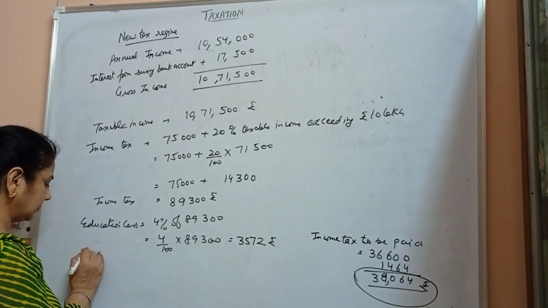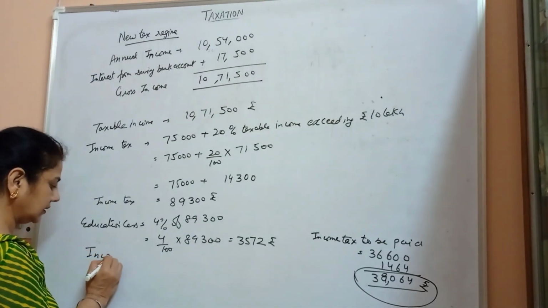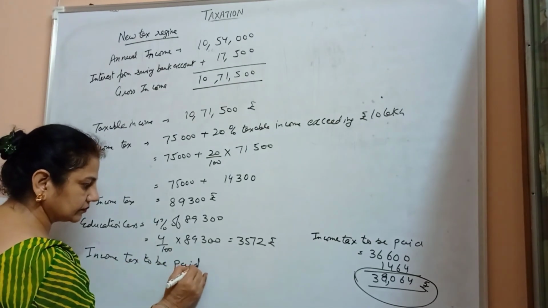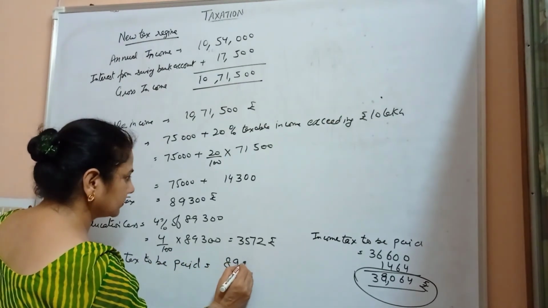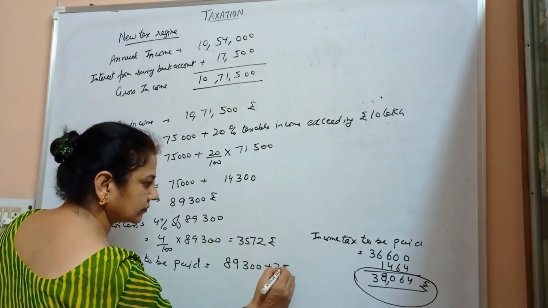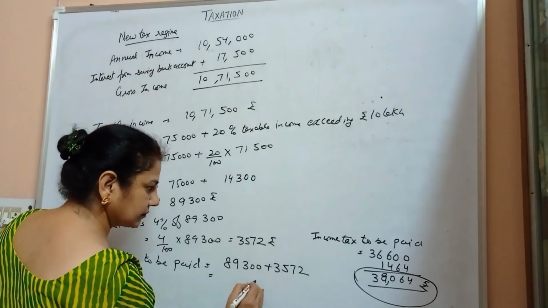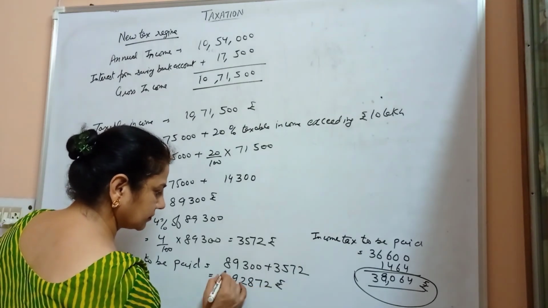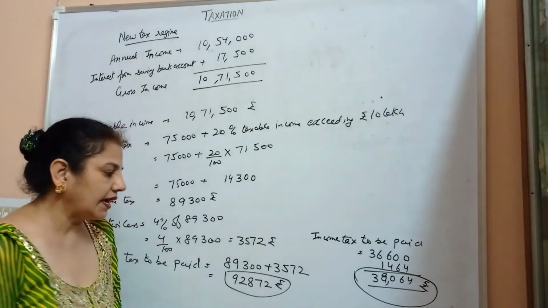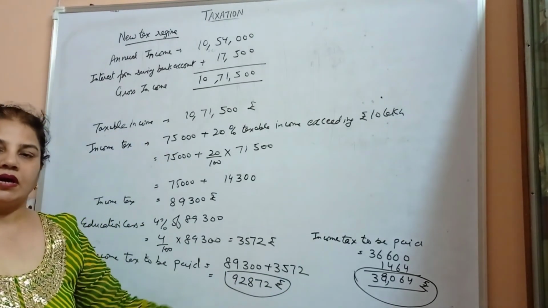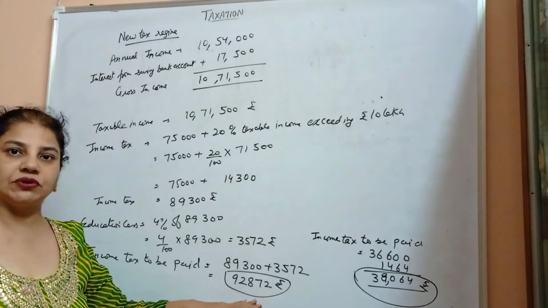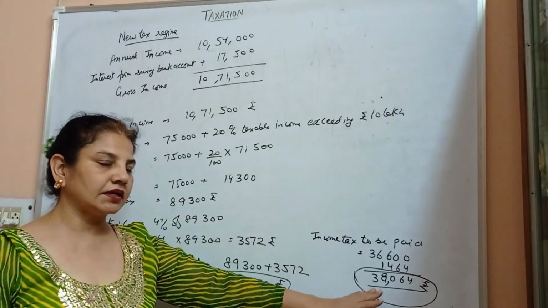So income tax to be paid is 92,872 according to the new tax regime, whereas previously